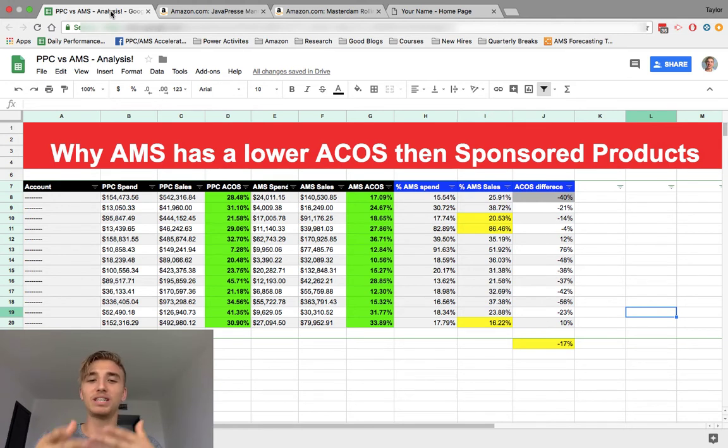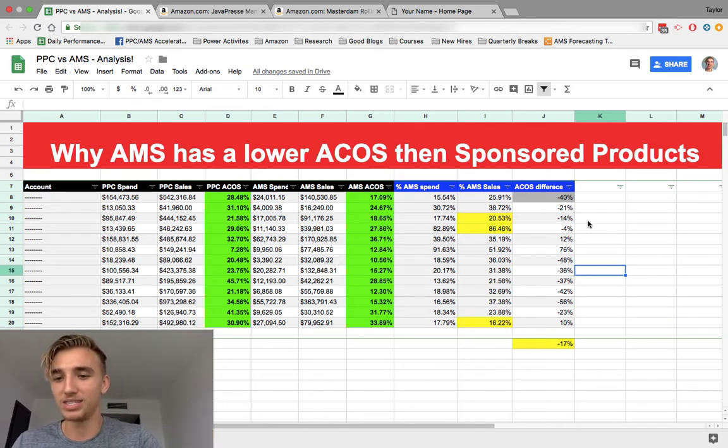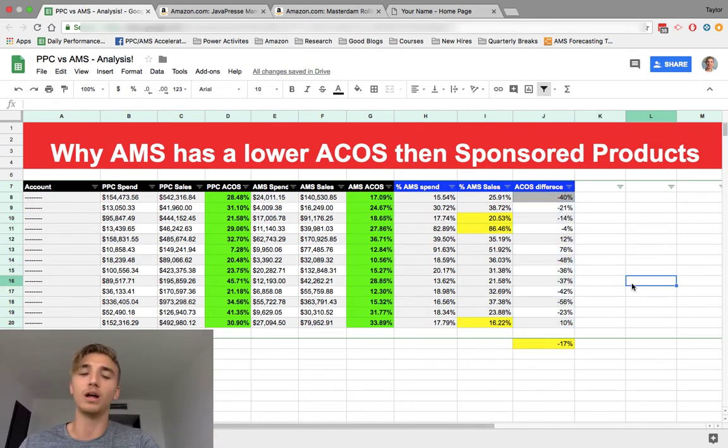The third reason is because I have data here to show you on big accounts where we spend a lot of money consistently every single day, day in, day out, and I show you the data. So it's hard to argue when you actually look at the data across most of these accounts. The ACOS in general is lower, and it could be a lot lower. We're just basically working with our clients to follow the guides on what they want their target ACOS to be.